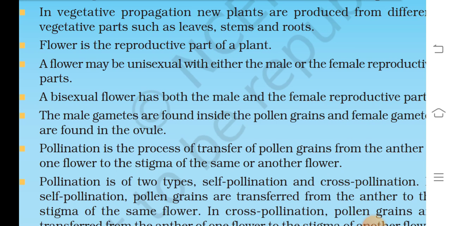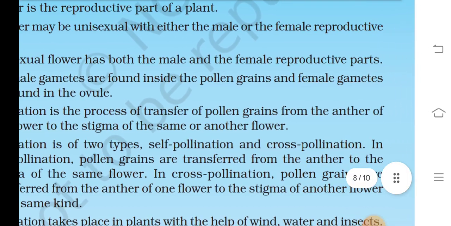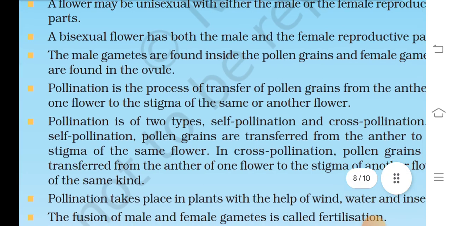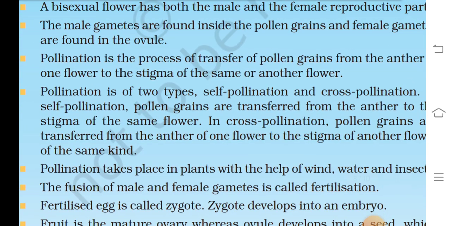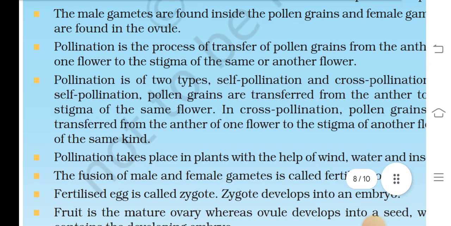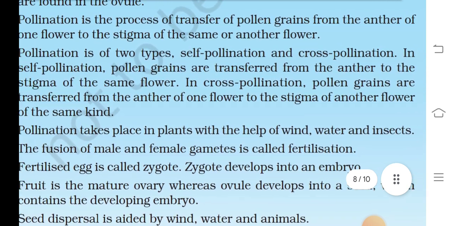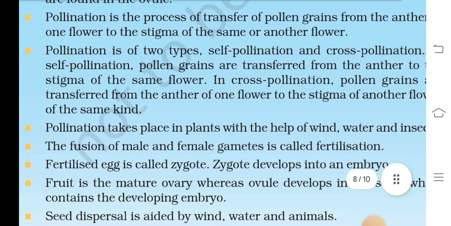Flower is the reproductive part of a plant. A flower may be unisexual, with either male or female reproductive parts. A bisexual flower has both male and female reproductive parts. The male gametes are found inside the pollen grain and female gametes are found in the ovule. Pollination is the process of transfer of pollen grains from the anther of one flower to the stigma of the same or another flower.